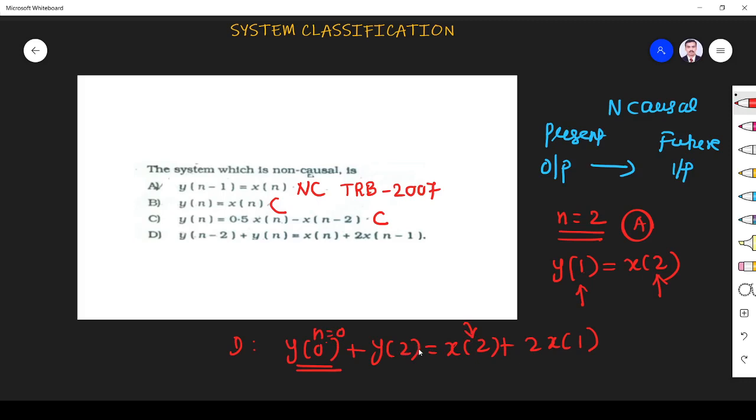So it's a non-causal system. Similarly, output at 0 depends on input at 1. So again it is a non-causal system. So you choose anything, they will give mark, I think.